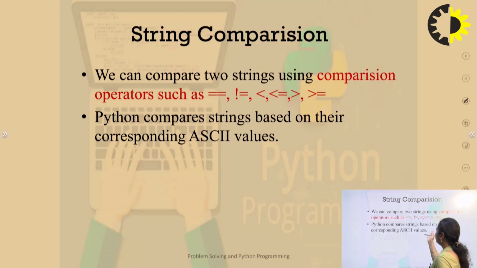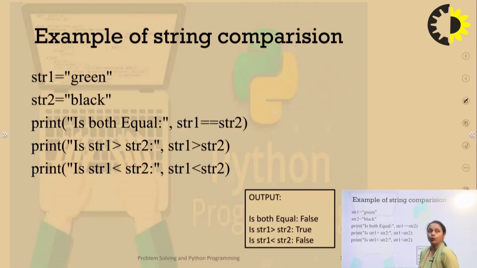Whenever we are dealing with strings, we generally go with the ASCII values; direct strings are not available. As I have told you earlier also, whenever I press a key from the keyboard, it will look for the ASCII code and convert that ASCII code into binary form, and then the binary form is transferred to the CPU to extract the character which is pressed by the user through the keyboard.